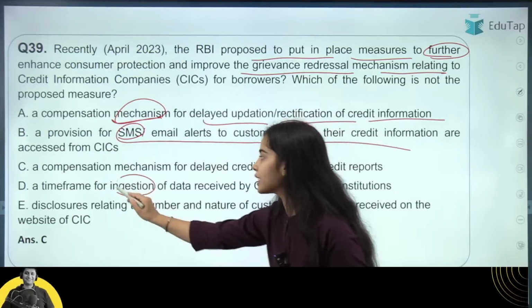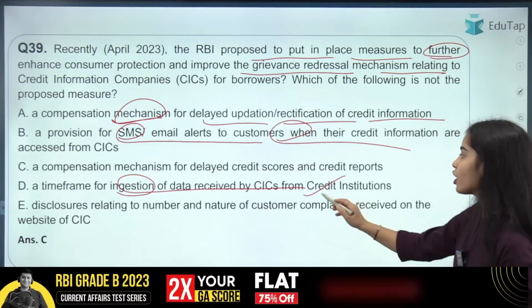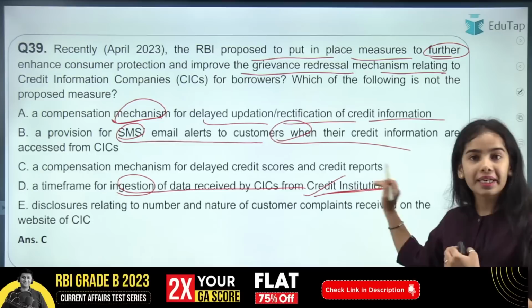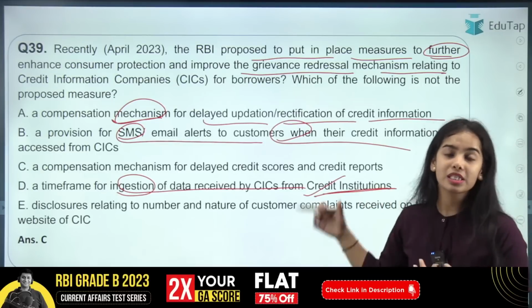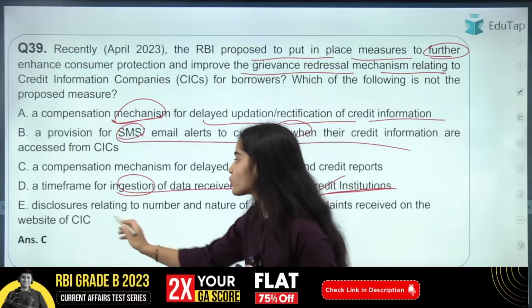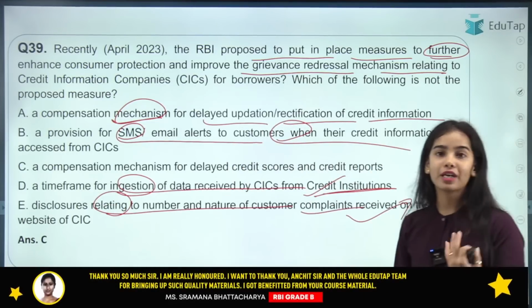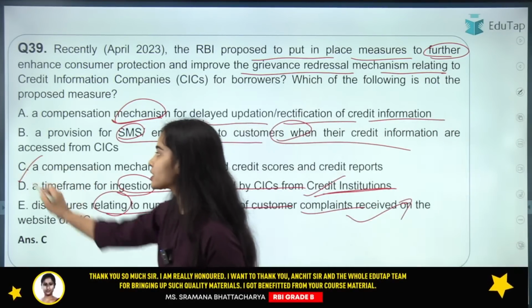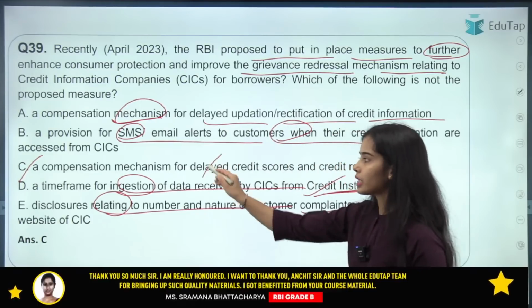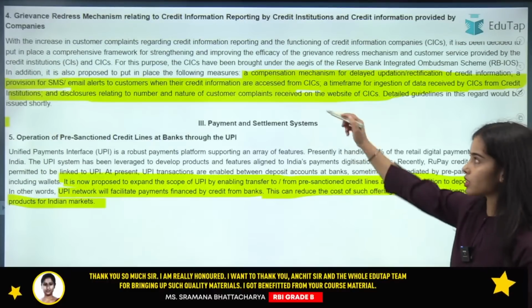There is a time frame for the ingestion of data that has to be received by the CICs from the credit institutions. The credit institutions, the banks and the NBFCs, have to provide the data to the CICs in a time-bound manner. Disclosures relating to the number and nature of customer complaints have to be made on the website of the CIC. So only option C is not among the proposals by the RBI. You can read the proposals by the RBI.